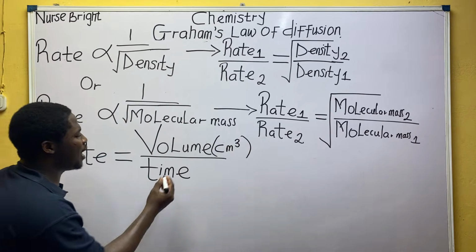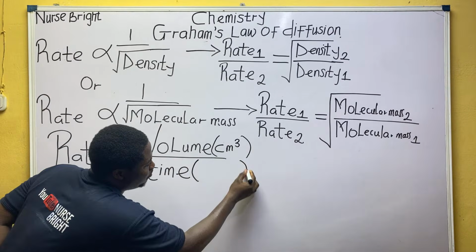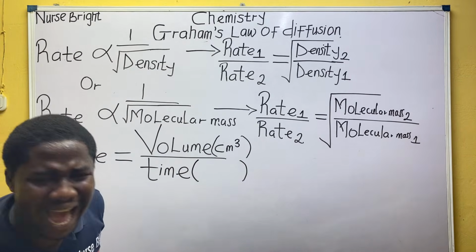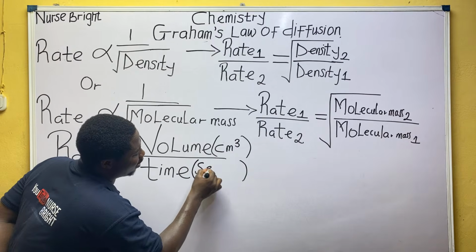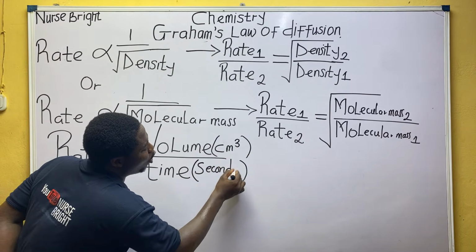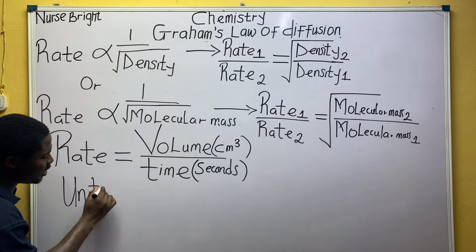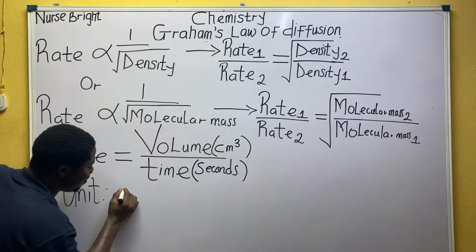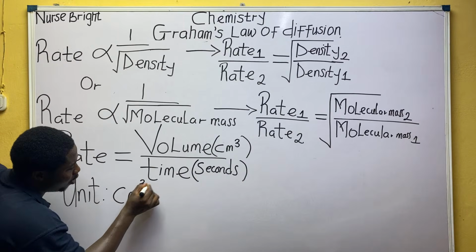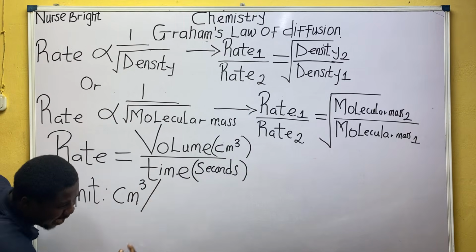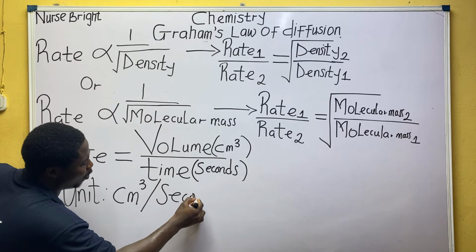Hope you guys are following me. And time, what is the basic unit for time? Time should be expressed in what, everybody? Seconds. So based on this, what becomes the unit for rate? Centimeter cube per seconds.